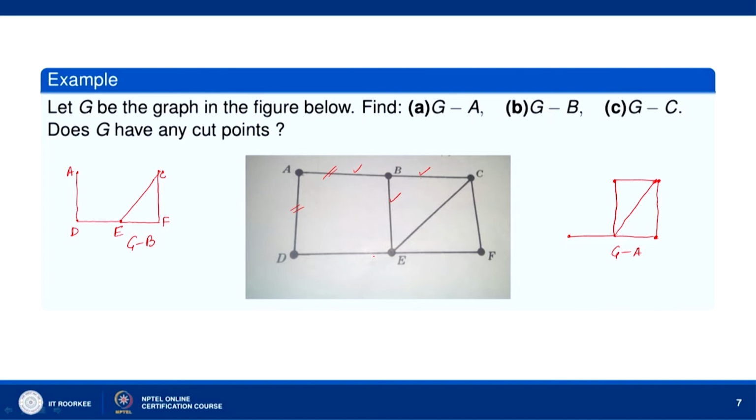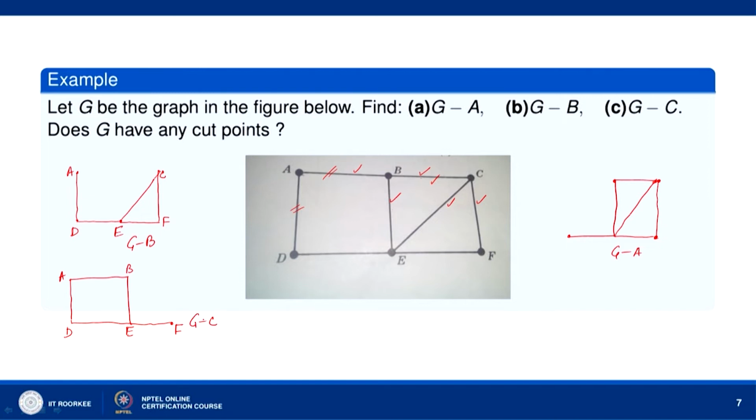Then we have the third part, G minus C. So, let us remove C now. When we delete C, this edge and this edge will be removed and we will have A, B, C, D, A, B, E, D. C is removed. So, these 3 are removed and we have this. So, this is the graph for G minus C.